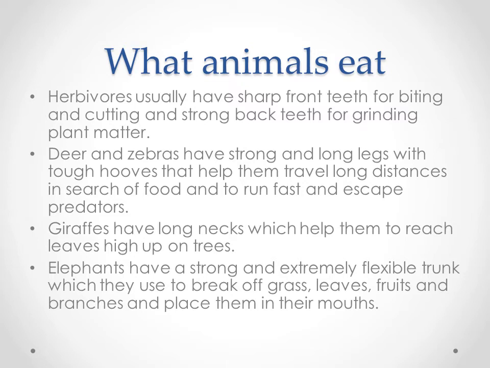Deer and zebras, these two are herbivores. They have strong and long legs with tough hooves. For hooves, see the diagram on page number 114. See the diagram. In the deer, in their leg they will have the hooves. So for traveling long distances, for searching for food, to run faster and to escape from the predators, they use these strong hooves.